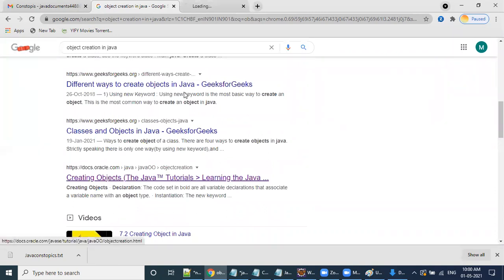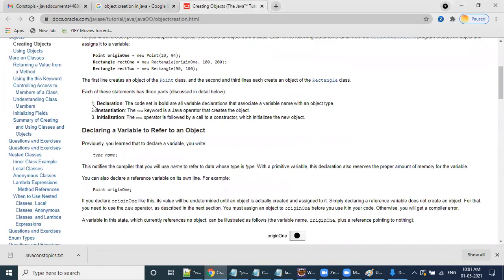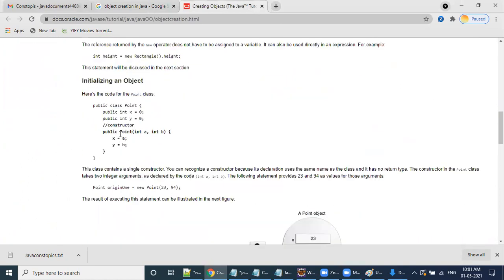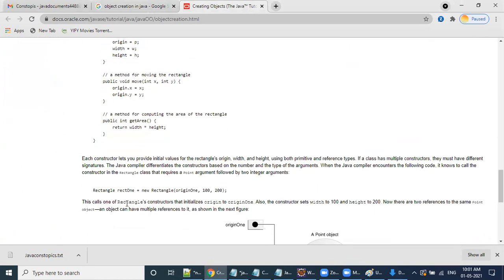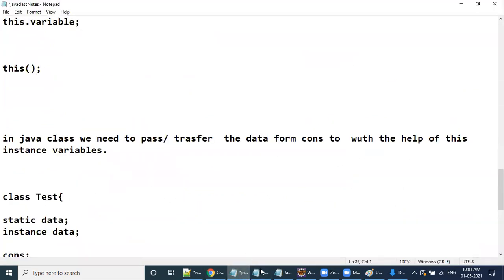Three parts. Declaration, instantiation, initialization. So instantiating a class means, well, we have already defined this one basically. No problem. Now, what is the next one?